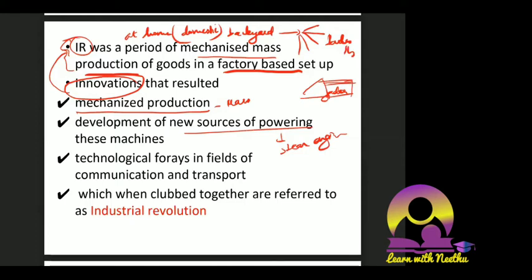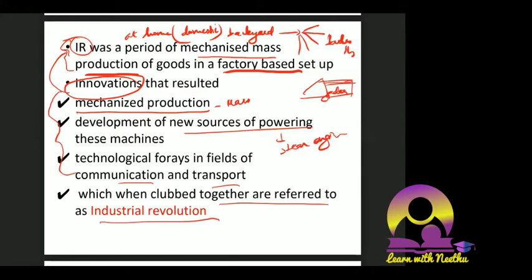Then technological forays in the field of communication and transport. I told you it is very easy to link. If you have a steam engine, it will obviously help in the movement of ships. Communication and transport became very easy during that time, which when clubbed together are referred to as industrial revolution. When we club all these three points, we can refer to it as industrial revolution.